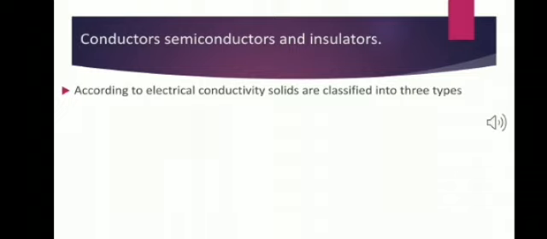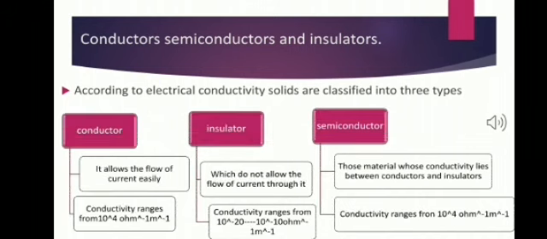Now let us start with another important property of solids, that is the electrical properties of solids. Now what is electrical conductivity? Any substance which allows the flow of current or the flow of electrons, that decides the electrical conductivity. Based on that, solids show a very wide range of electrical conductivity. According to that, solids are classified into the following three categories.